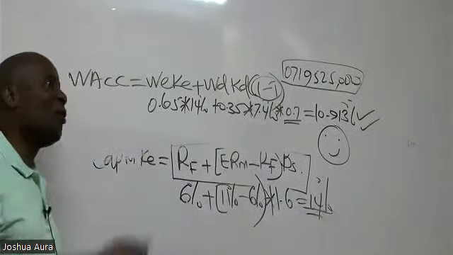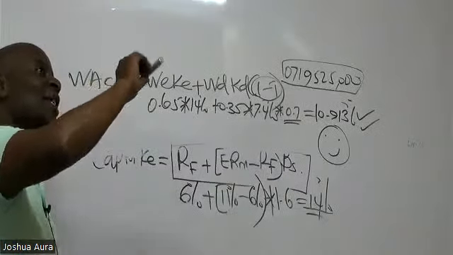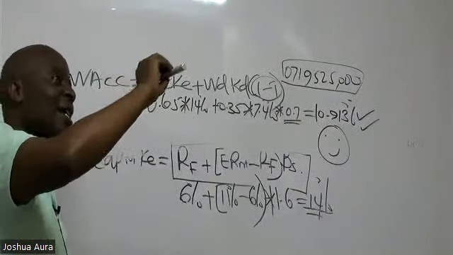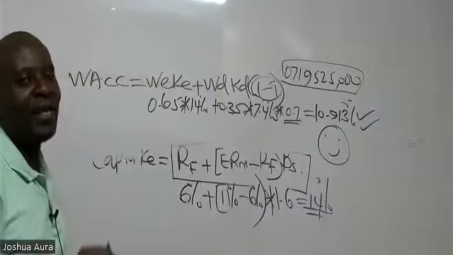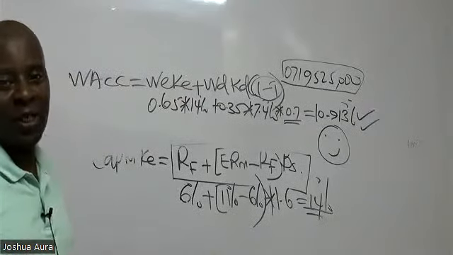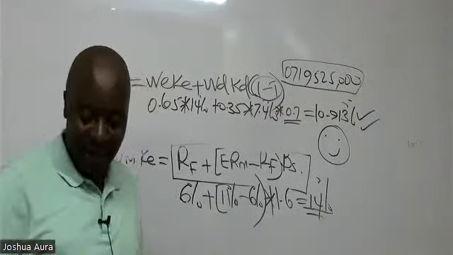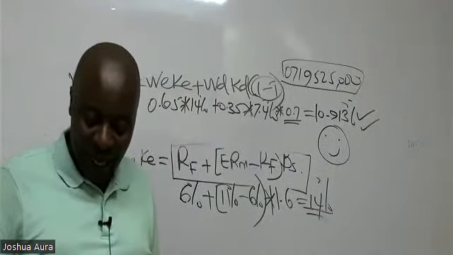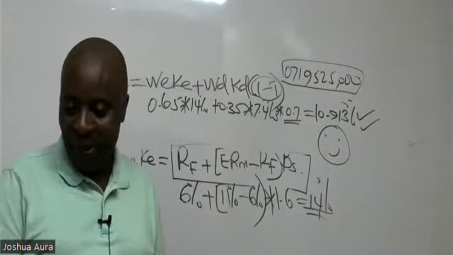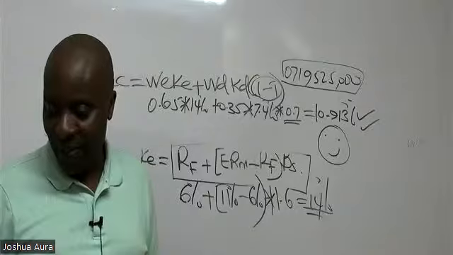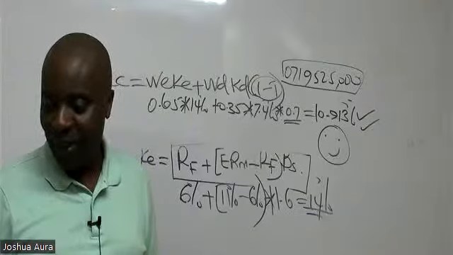I love this. So they would want me to get cash flows and then we discount. This is an examiner who loves me. This is an examiner who is wishing me success. This is an examiner who is greeting me with a golden handshake. This must be a golden handshake.